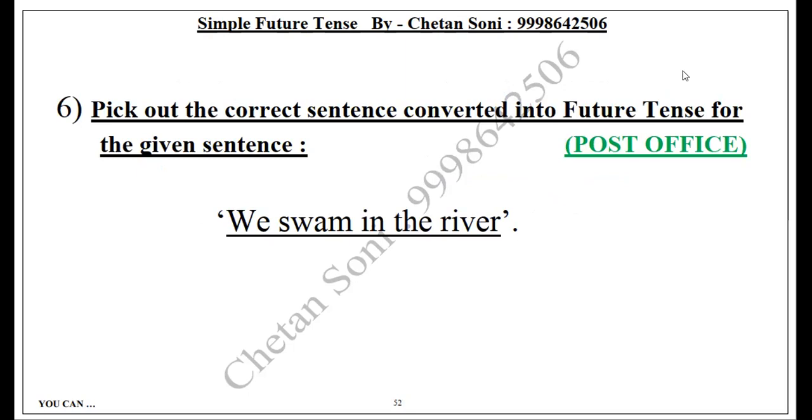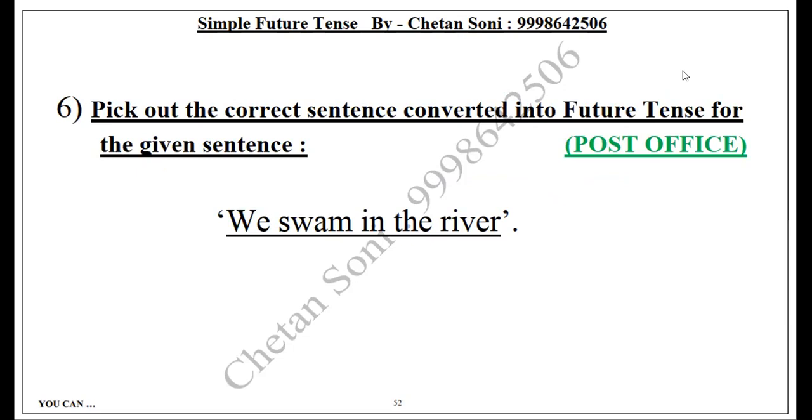Okay, what is this? Pick out the correct sentence, but I have not given you options, right? Here the question is there. Pick out the correct sentence. But again, I have not put any options. You should tell me the answer. Okay, wait. Put it into future tense for the given sentence. We swam in the river.